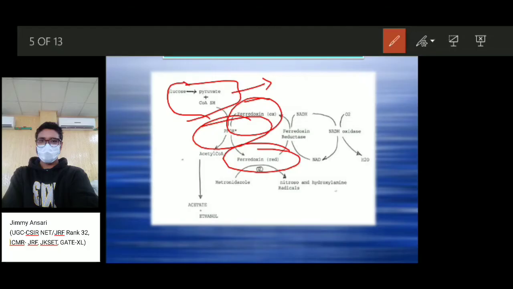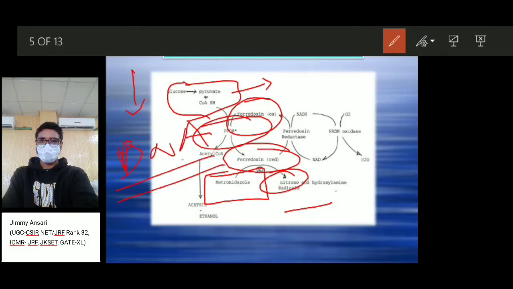So this PFOR helps to reduce metronidazole into nitroso and hydroxylamine radicals. These become cytotoxic substances and affect the DNA of the infected protozoan, Giardia lamblia. They directly bind or attach to the nucleotides of the parasite and slowly destroy it through these cytotoxic substances.